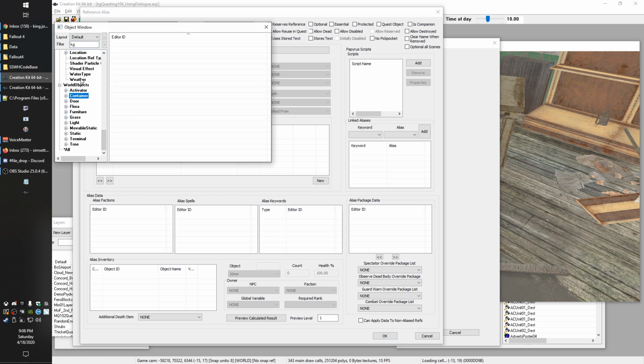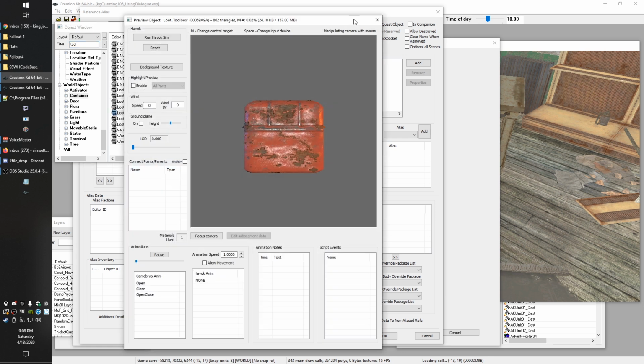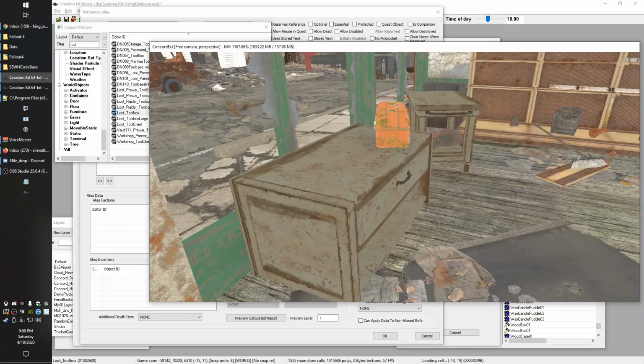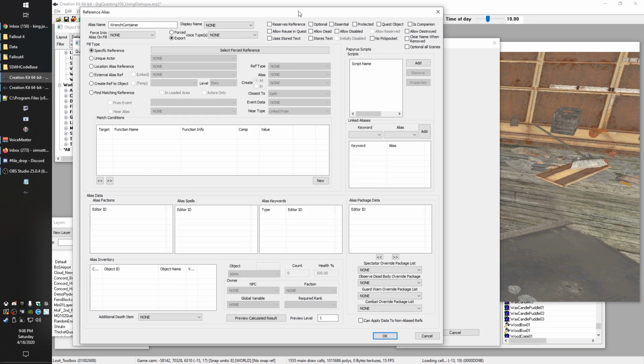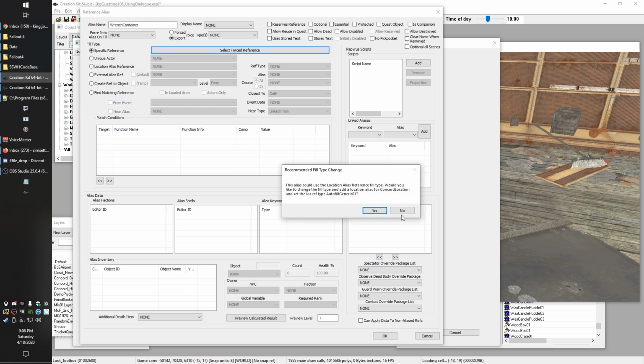So we're going to go ahead and go to container over here, and we're going to look for tool. Should be toolbox, and we're going to find, let's see, loot toolbox, and let's preview and find one we like here. Yeah, this little guy is perfect. So we'll go ahead and drop this right on top of this container here, and we'll spin it around. Okay, and then we're going to go ahead and specific reference. We're going to grab this guy here, double click that, and we'll hit OK. And then we're going to say no to this autofill generic.